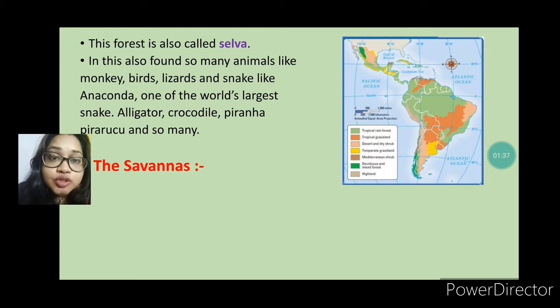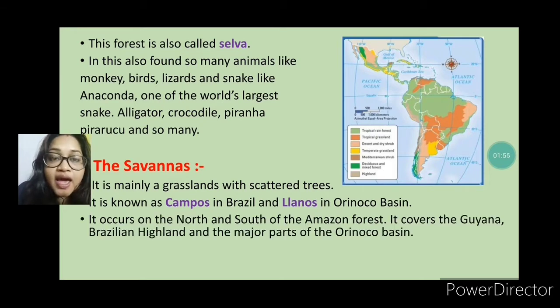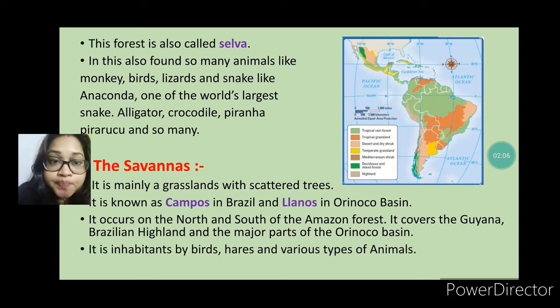Next, number two, the region is the savannas. The savanna is mainly a grassland, and we can find scattered trees here. The savanna has different names throughout South America, like Campos in Brazil and Llanos in the Orinoco basin. It occurs on the north and south of the Amazon forest, and it covers the Guiana and Brazilian highlands and the major part of the Orinoco basin. We can also find birds and various types of animals here.